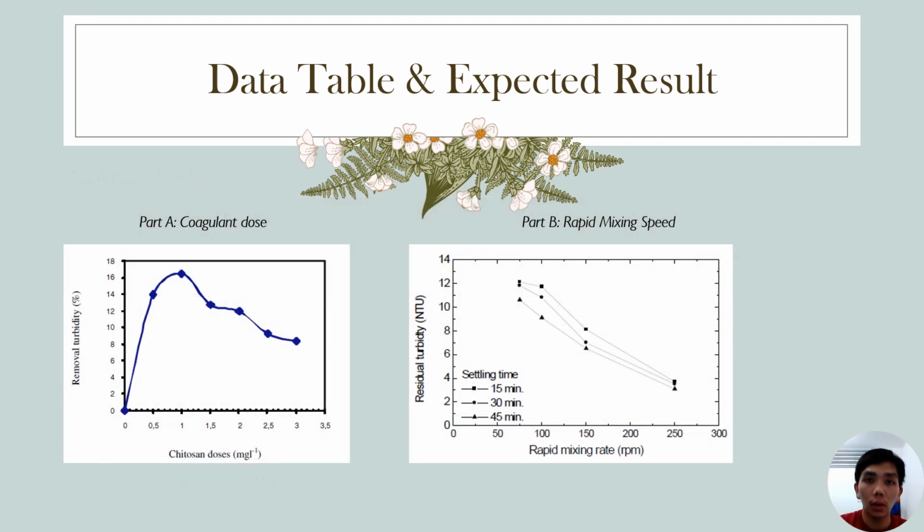Both figures show the expected results regarding the turbidity removal, which is influenced by the factors including the coagulant dose and rapid mixing speed respectively. As shown in the left figure, there is a peak which indicates the optimum dose of coagulant, which refers to the minimum dose used at which the maximum turbidity removal is achieved. While in the right figure, for various settling times, as the rapid mixing speed increases, the residual turbidity decreases, which indicates that the turbidity removal percentage increases.